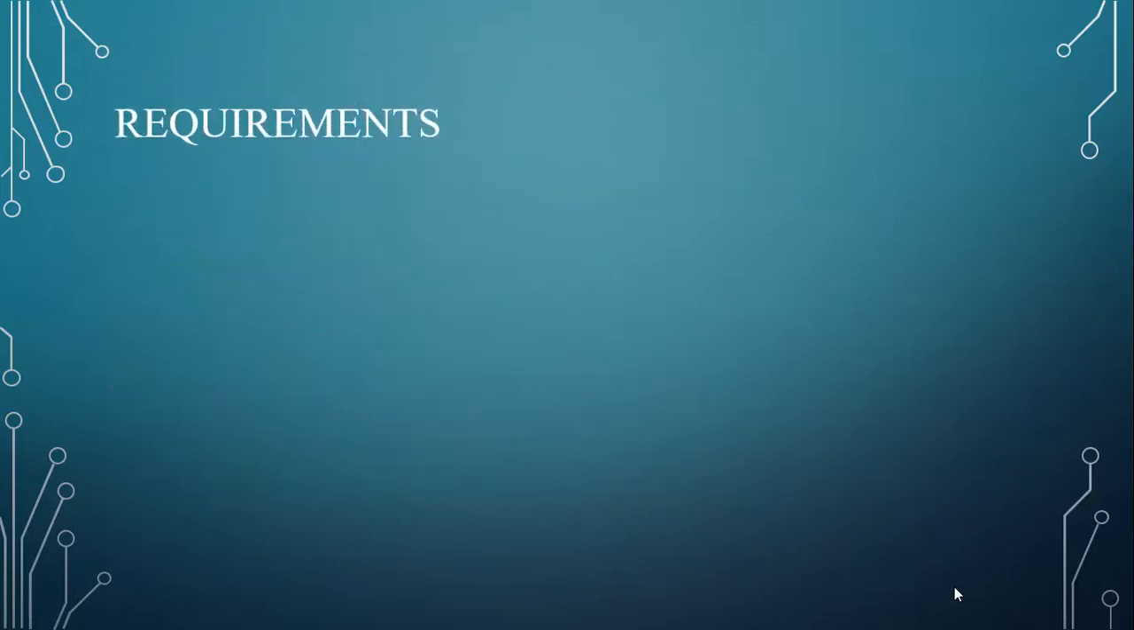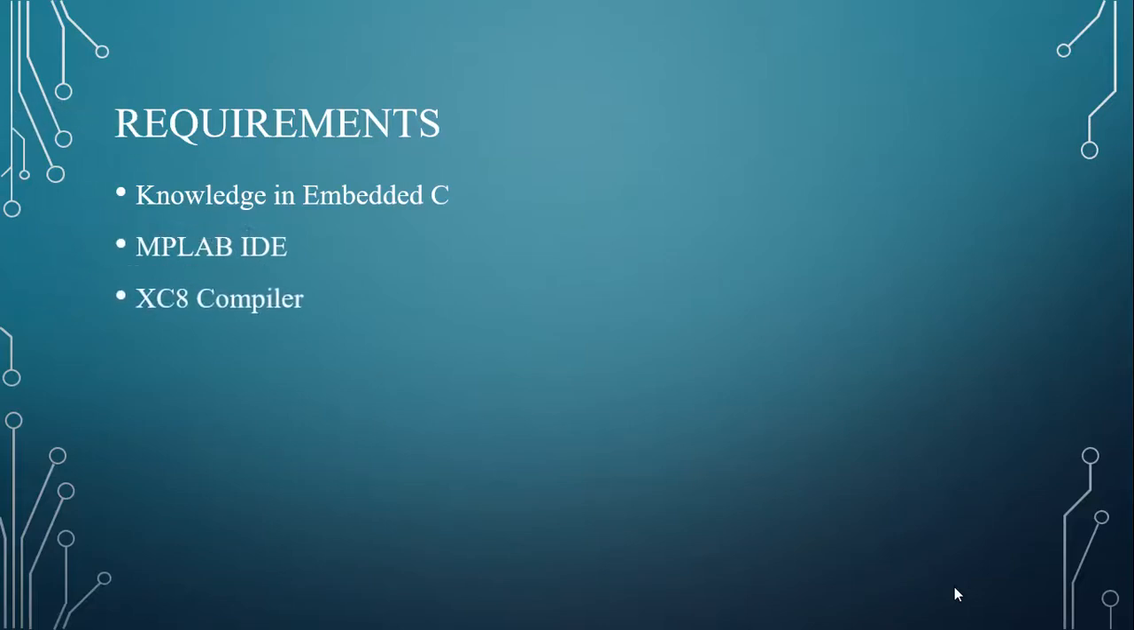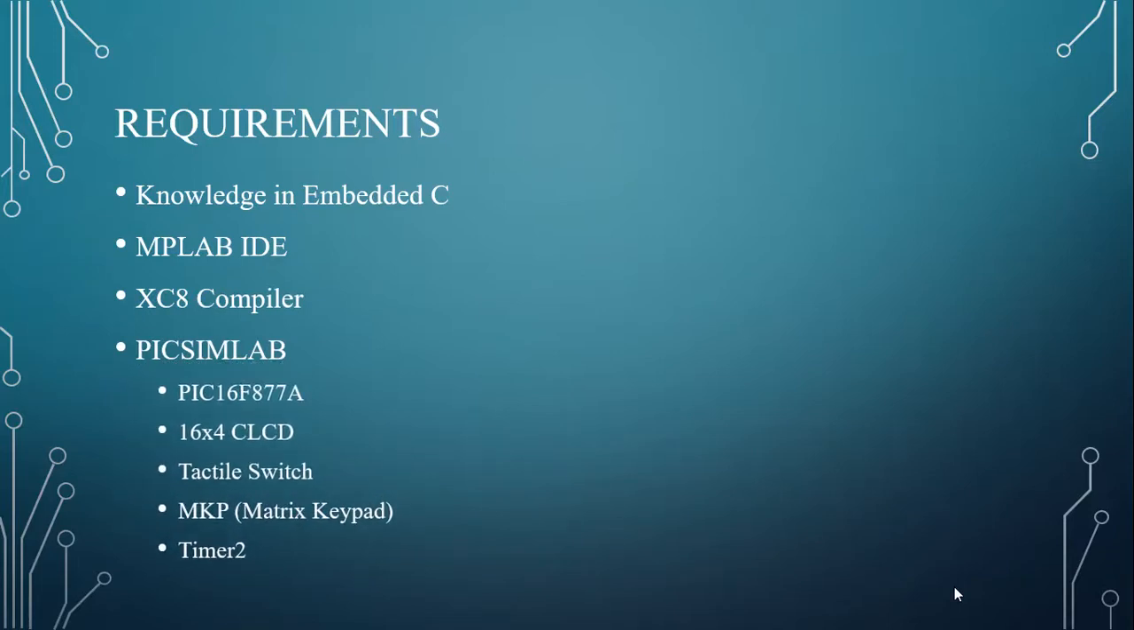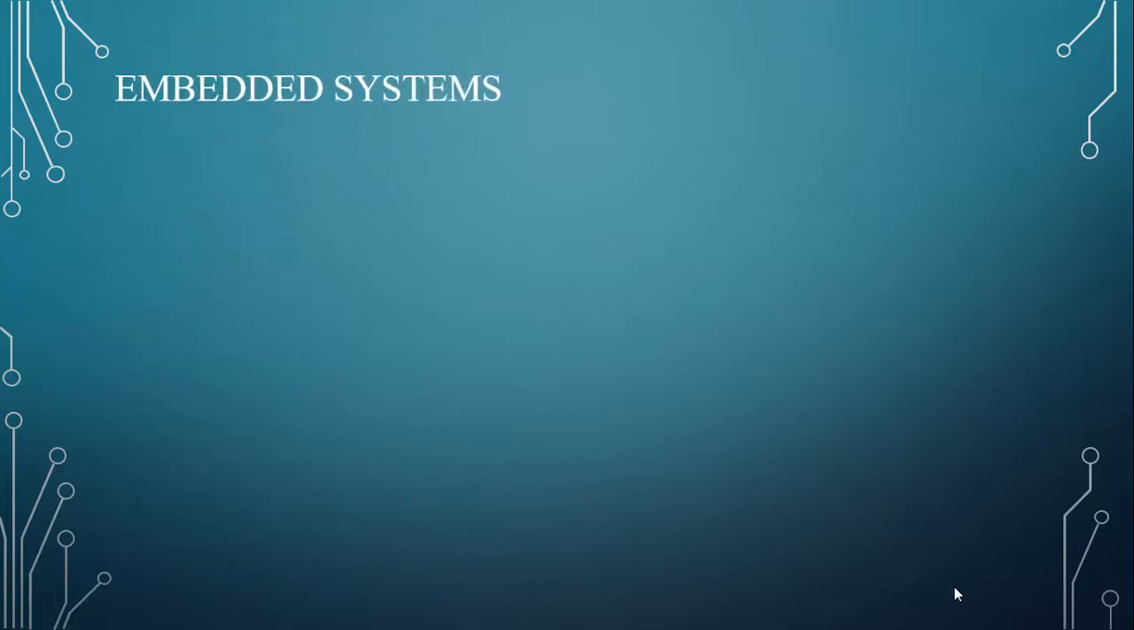Next, what are the requirements for this project? We need some knowledge and hands-on experience in embedded C, and we are going to use the MPLAB IDE to code this project and the XC8 compiler to compile it. The PickSimLab board consists of many peripherals like a PIC16F877A, a 16x4 CLCD, tactile switches, a matrix keypad, and a timer. Some other peripherals are also used. Let's see in detail. Next, what is an embedded system?